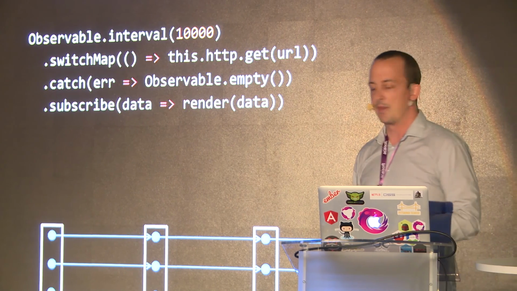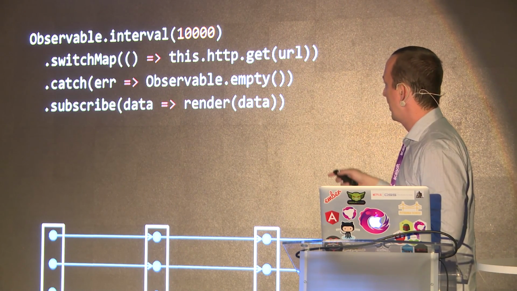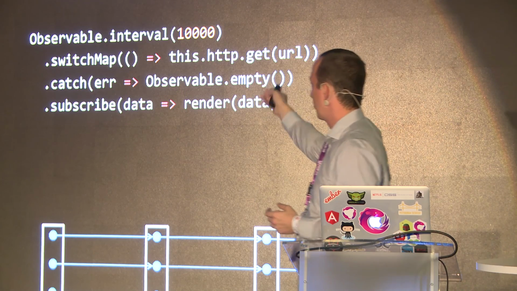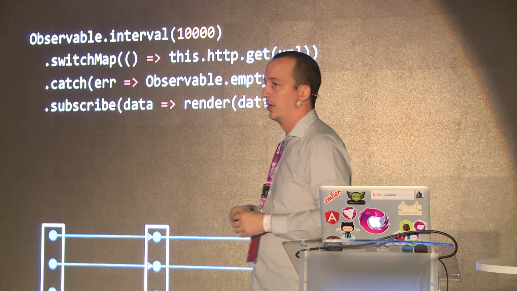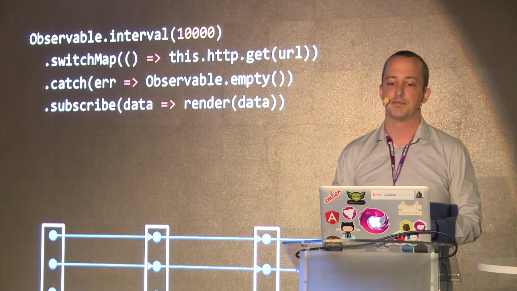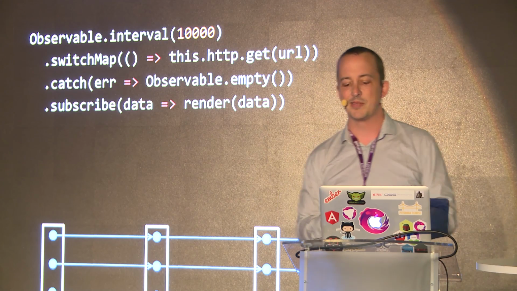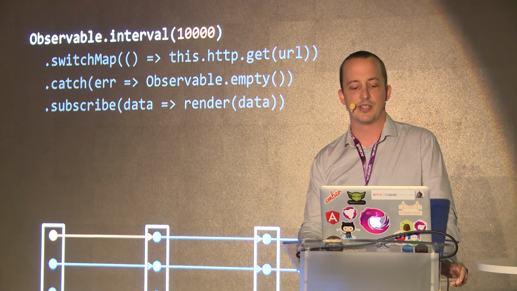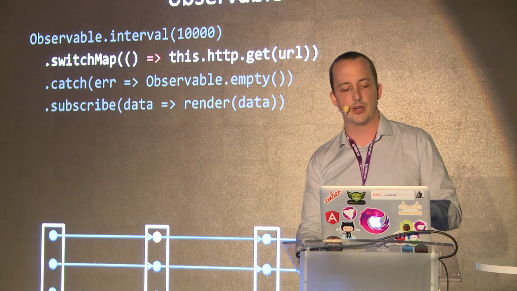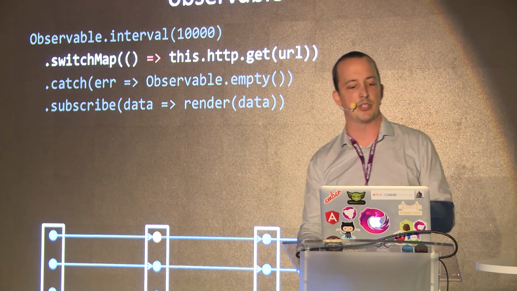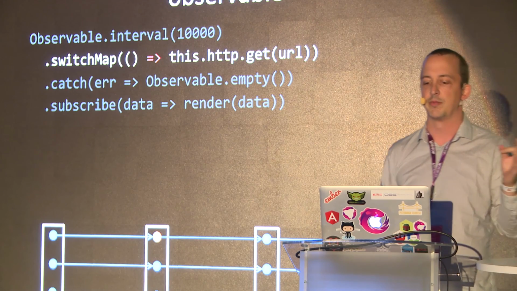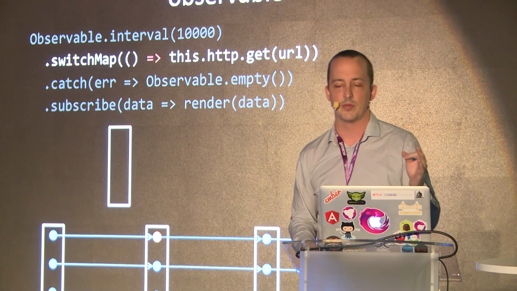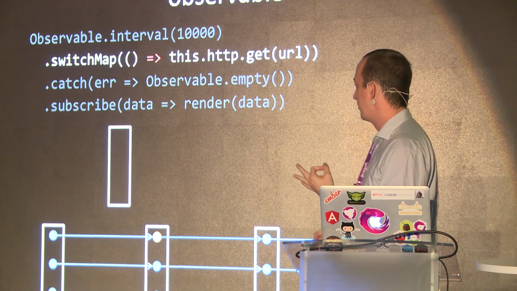So the most common way people try to solve this is by just adding a catch after our switchMap, where we're trying to merge in the results of our HTTP GET. This is probably not going to work, but I'll show you why. So first we send along 0. 0 goes in, and it's going to switchMap to a new observable for our HTTP GET, which starts a brand new observable off to the side.